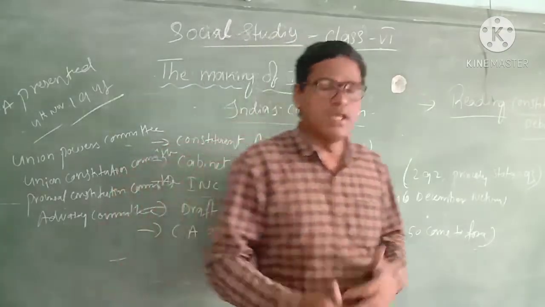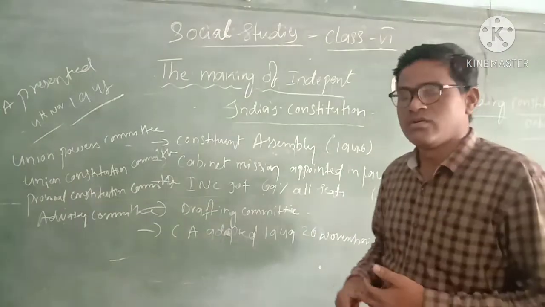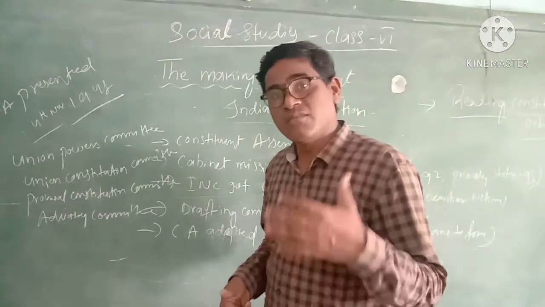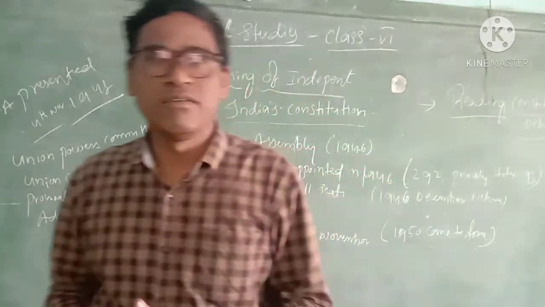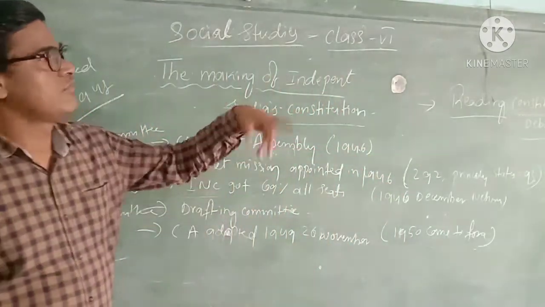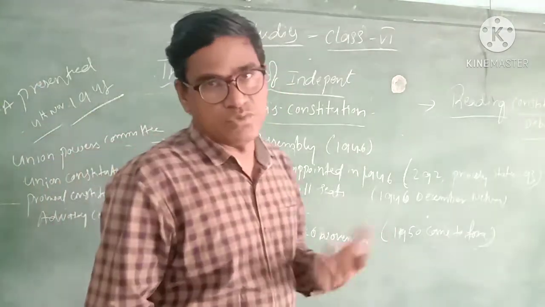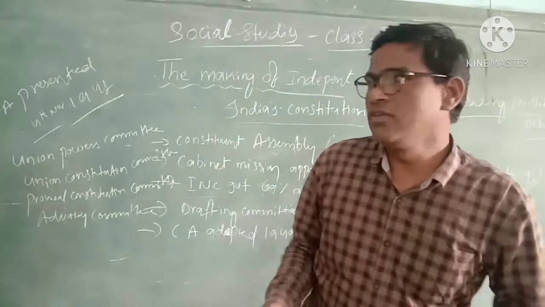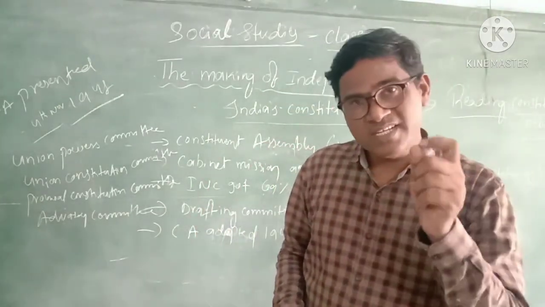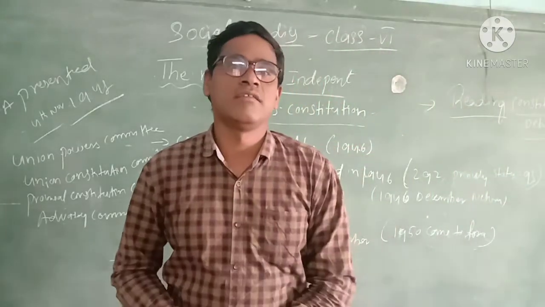After many struggles, the great freedom fighters and many Indians fought against the British government, and finally we succeeded and we got freedom in the year 1947, August 14, 15, midnight, 12 o'clock. The British government gave freedom to India. From then onwards our country became an independent country.